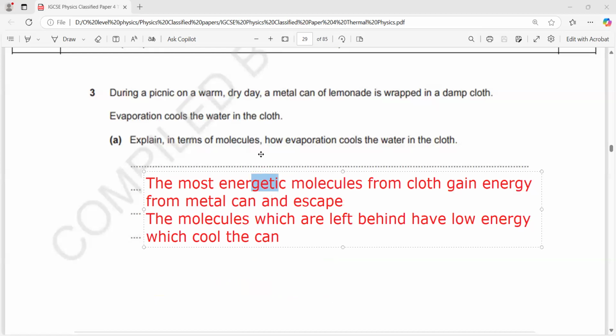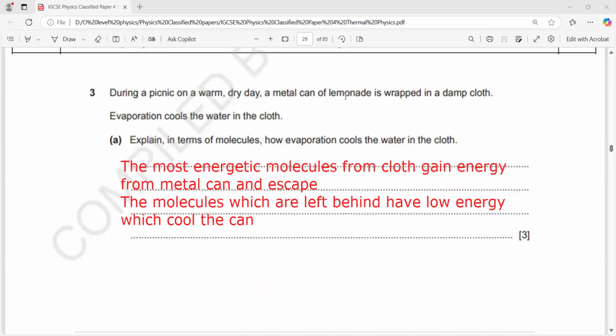So this technique can be used even in case of a heat wave. Use a damp cloth and place it around your forehead, head or neck so that it will cool down your body. Because in case of heat stroke, the surrounding temperature is so high that your body temperature starts to increase as well. When there's a greater difference between the temperature of the surrounding and the object, there is a greater rate of heat energy transfer.